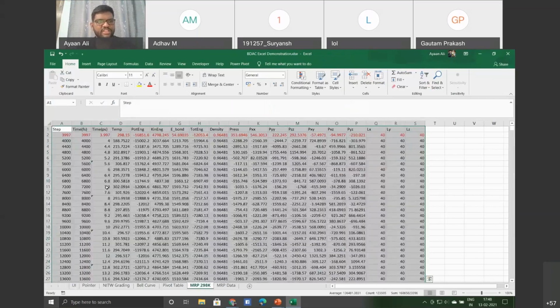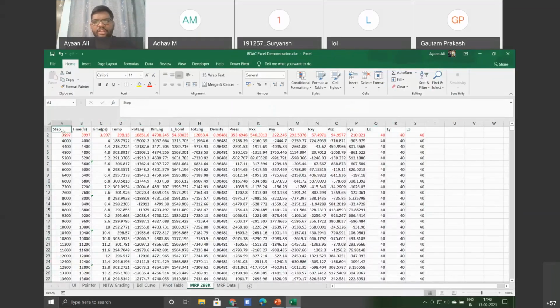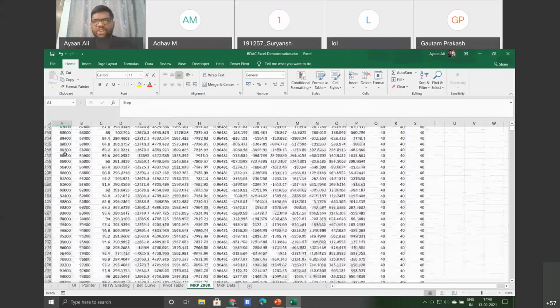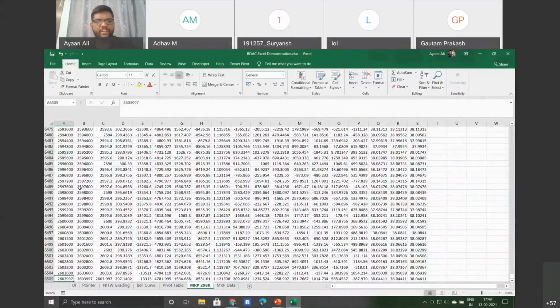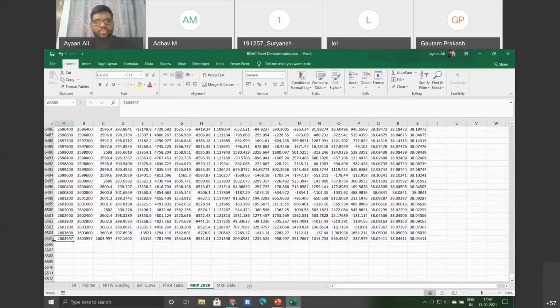Suppose you take this data set. I am currently at row 1. Now I need to check what the last row is. I can't just be scrolling like this. I know the answer: this has almost 6,000 rows, and currently we are only at row 500. So if I just press Control and Down, we go directly to the last row. It shows 6,500 rows in this data.